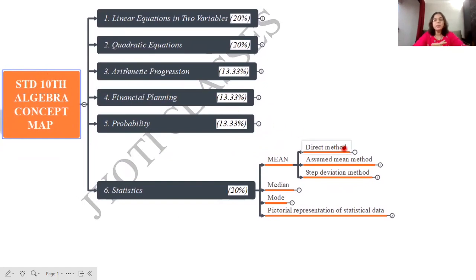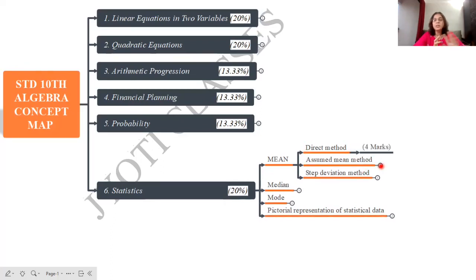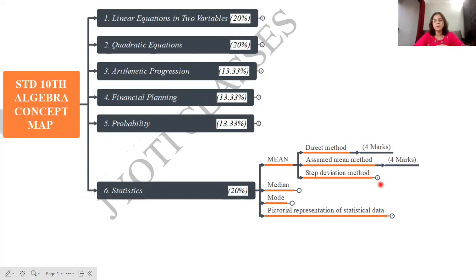For mean, there are 3 methods: direct method, assumed mean method, and step deviation method. Direct method is for 2 marks, which is again a compulsory question. Assumed mean method is for 4 marks. Mostly this question will be asked in your external question, that is question number 4. And step deviation method is optional. Very rarely they will ask it in the exam, for 3 marks.